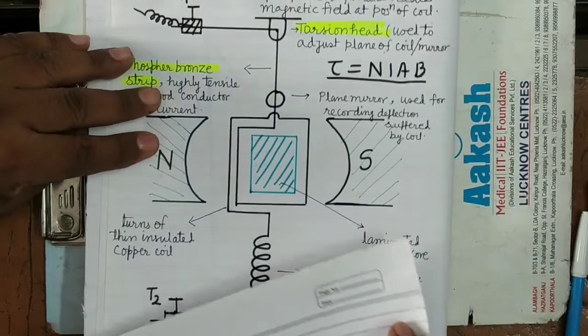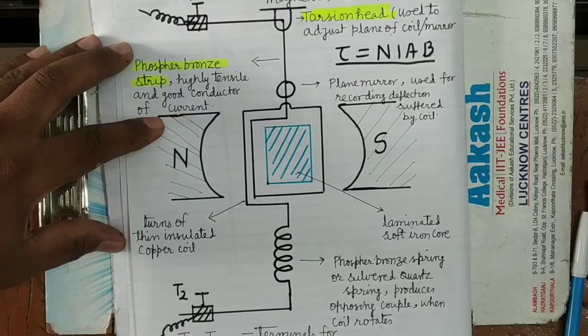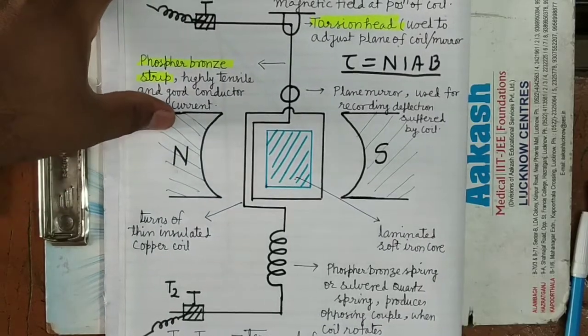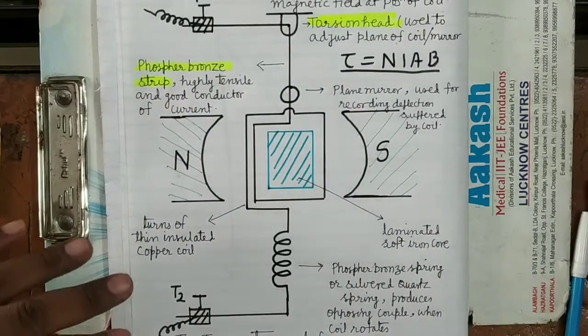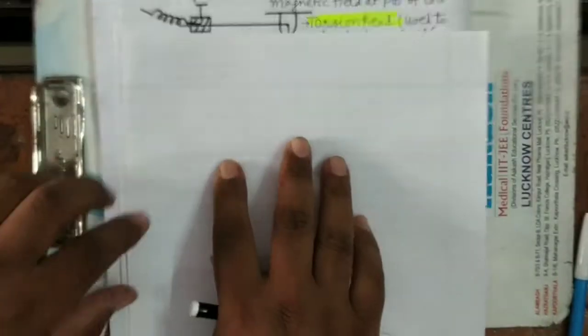You can see here, let current I pass through the coil. When current I passes through the coil, how much deflecting torque will act upon the coil?